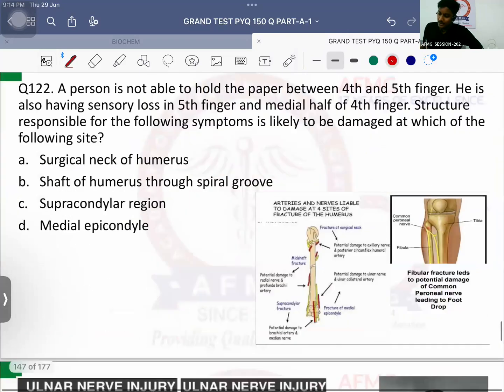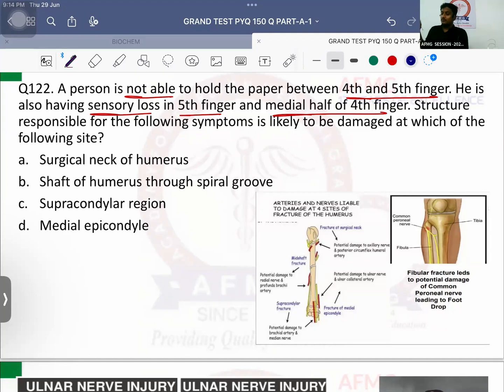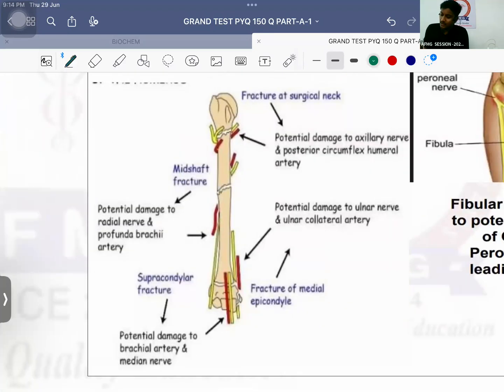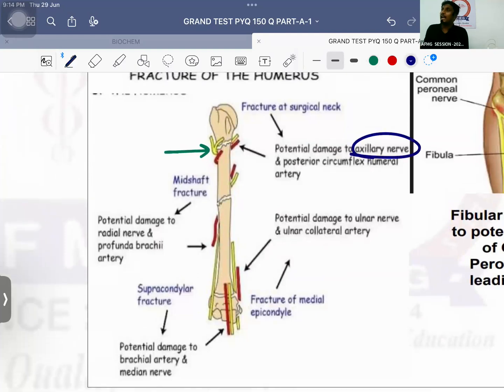Question number 122. A person is not able to hold the paper between the fourth and the fifth finger. He is also having sensory loss in the fifth finger and the medial half of the fourth finger as well. Structure responsible for the following symptoms is likely to be damaged at which of the following site? What is the nerve injury over here? Ulnar nerve injury. And ulnar nerve injury is due to fracture at which site? Answer is medial epicondyle. Please remember, fracture at surgical neck of the humerus will cause damage to which nerve? Axillary nerve.